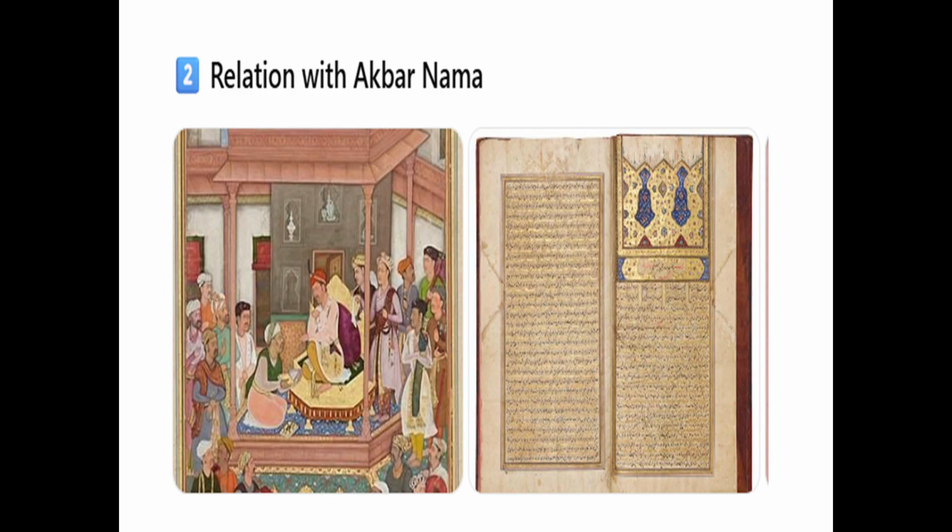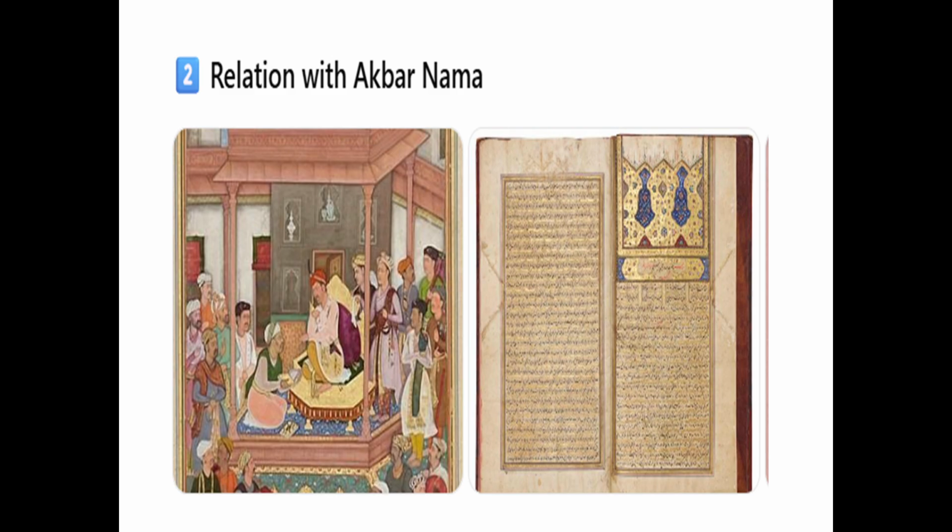Relation with Akbarnama. The Ain-e-Akbari is the third book of the Akbarnama. The Akbarnama consists of three books. The first book describes the history of Akbar's ancestors and early life. The second book talks about the events of Akbar's reign. The third book, that is the Ain-e-Akbari, contains administrative regulations and detailed information about the empire. Now please make a note of these words. They are going to be important for the coming topics.